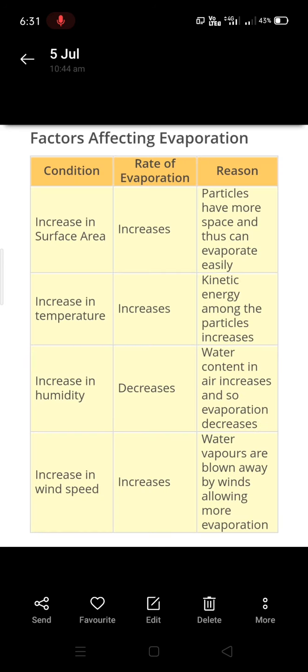Now factors affecting evaporation, we have 4 factors. First one is increase in surface area increases the evaporation, because particles have more space and thus they can evaporate easily. Increase in temperature increases the evaporation. Kinetic energy increases as temperature increases. Increase in humidity decreases the evaporation because humidity is the amount of water vapor present in the air. Water content in the air increases, then evaporation will decrease. And if increase in wind speed takes place, then evaporation increases. Water vapors are blown away by winds, allowing more evaporation.